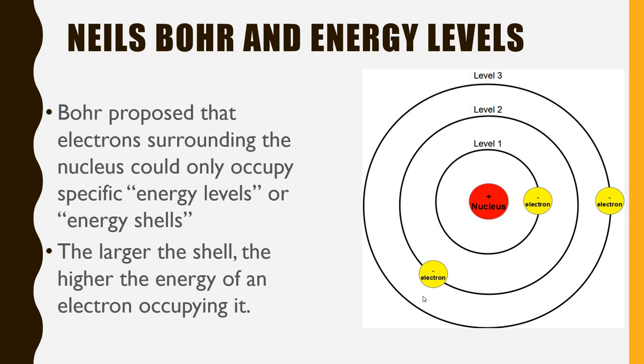Okay. So this week it's just the one little poster. You're looking at contributions of different scientists to atomic theory. And next week we're going to continue talking about atomic theory and where we're at with it now.